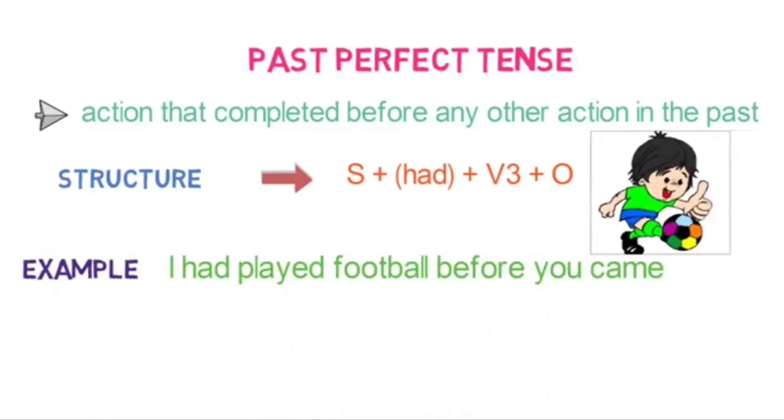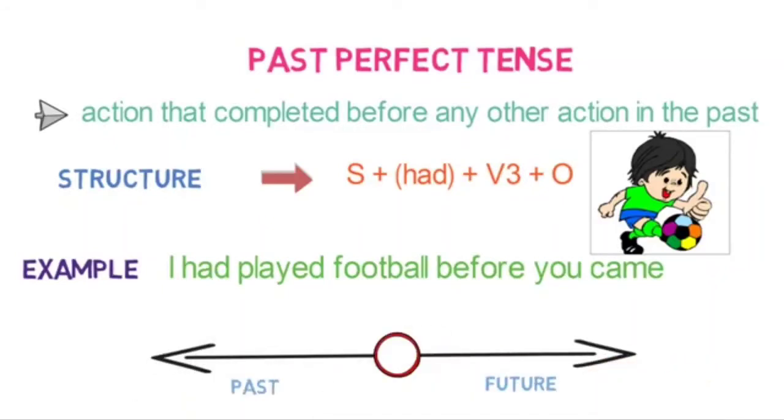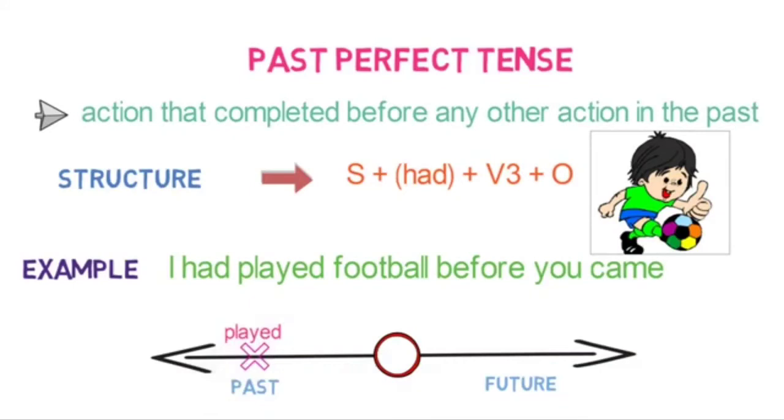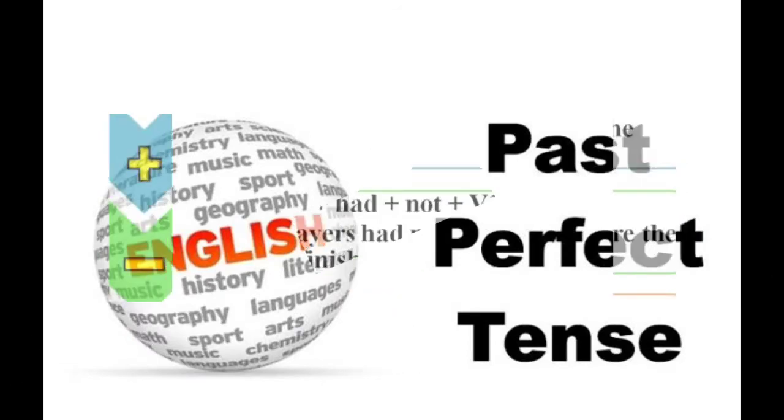The action of playing was already completed before another action in the past. It will look like this on the timeline. On the left-hand side, the action of playing is already completed with respect to another action, coming. I hope you are clear with past perfect tense. Let's look into the next tense. Children, let's see in detail about the past perfect tense now.